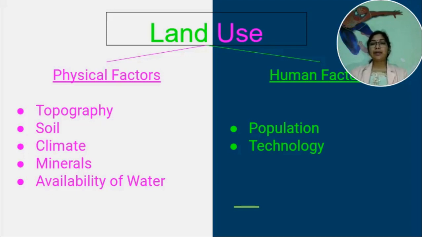Land can be classified on the basis of ownership as private land and community land.